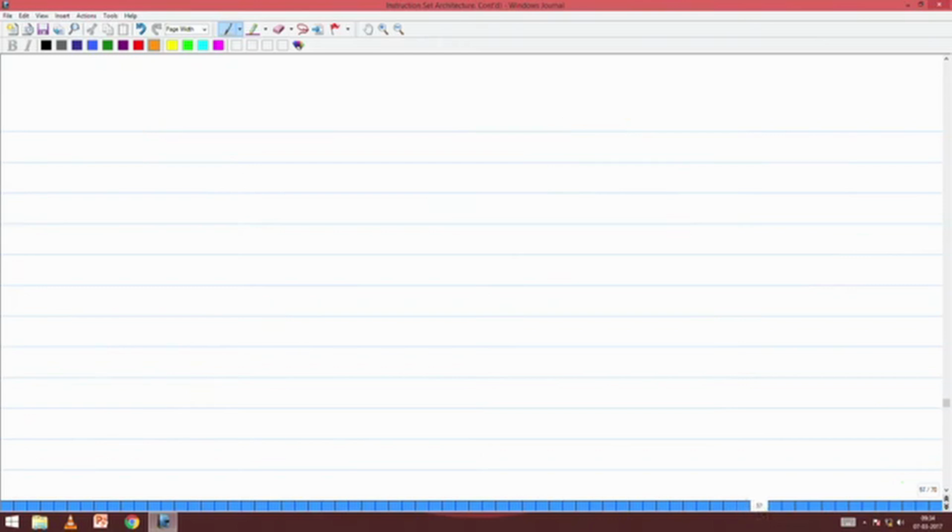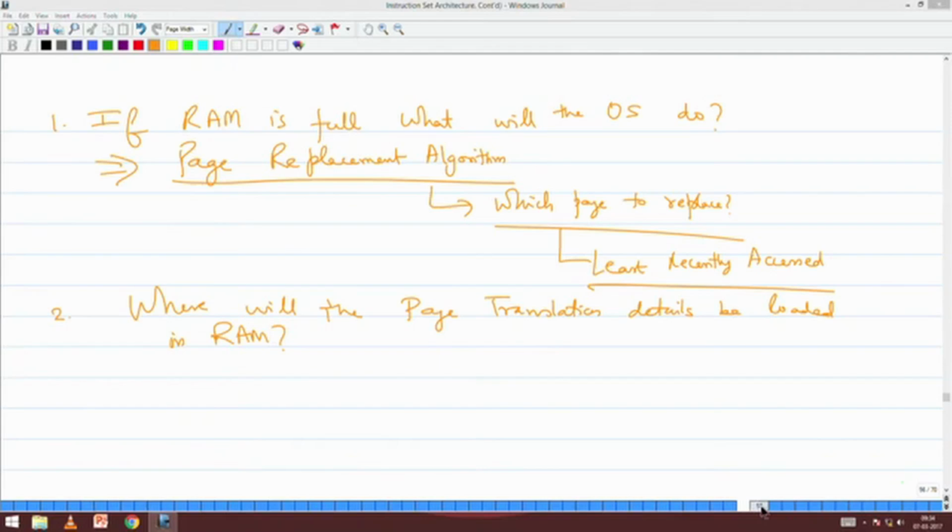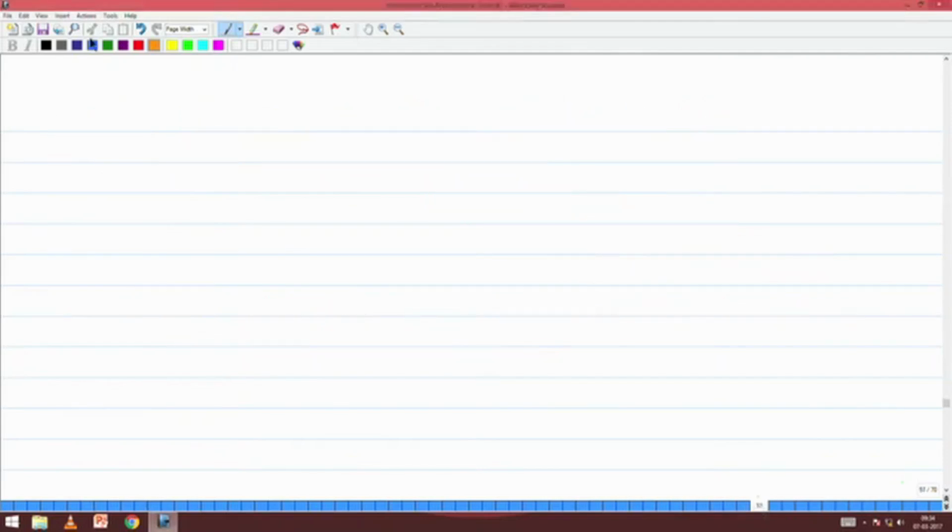So this is a question. The second question we want to answer is, where will the page translation details be loaded in memory? Where will it be loaded in RAM? So yes, this is the RAM,